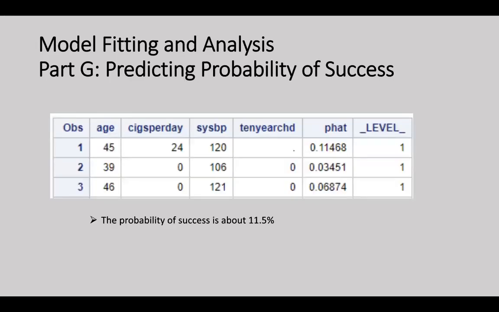After using the proc print step, a table is generated in which the user-generated observation is placed at the top. While there is no response variable for the user-generated observation, the predictor variables each have values inputted that are used to predict the probability. Looking at the p-hat, the probability based on the inputted variables comes out as an 11.5% chance of success. This means that if a certain person had these specific variables, based on the model, the observed value would have an 11.5% chance of success, or in this case, the 10-year CHD.